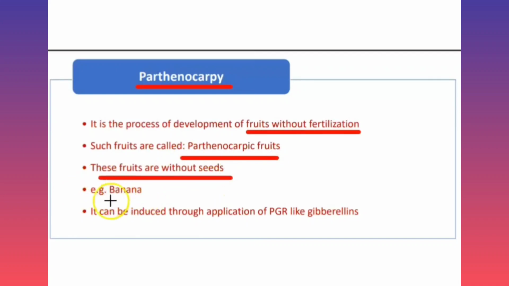An example is banana. In parthenocarpy, the major role is played by the PGR, plant growth regulators or plant hormones, gibberellin and auxin. By the help of these plant hormones, the ovary turns into the fruit. That process is parthenocarpy, where there is no fertilization process.